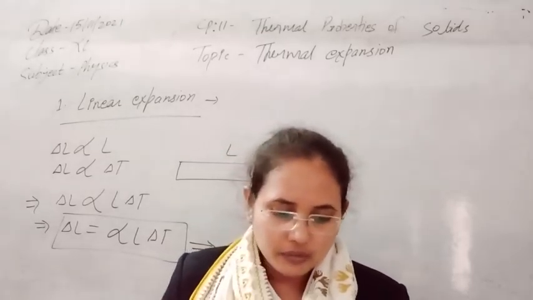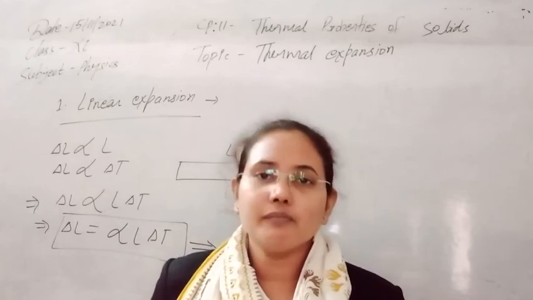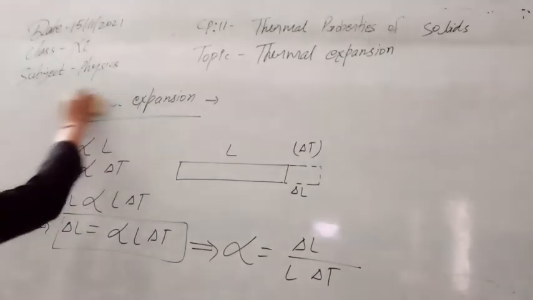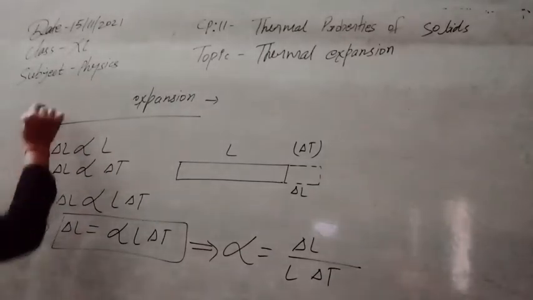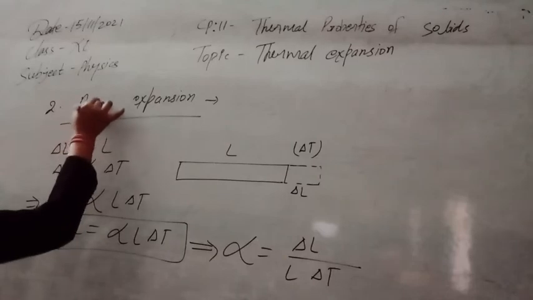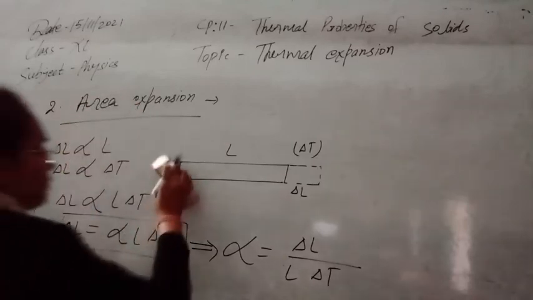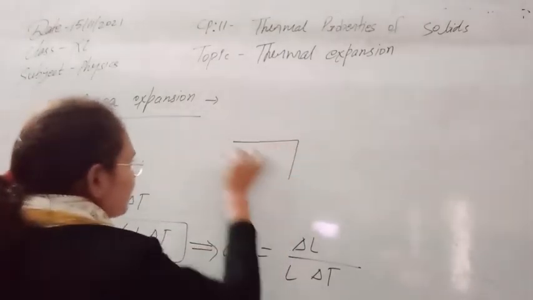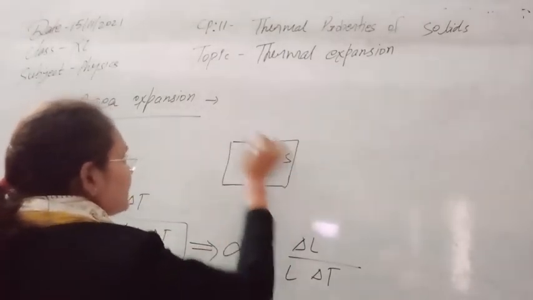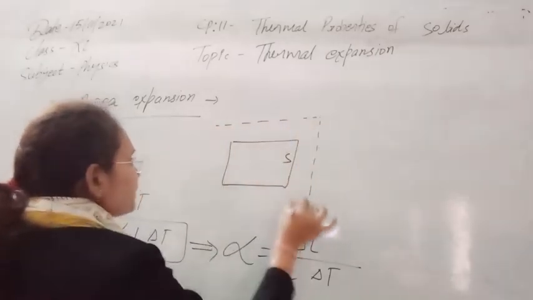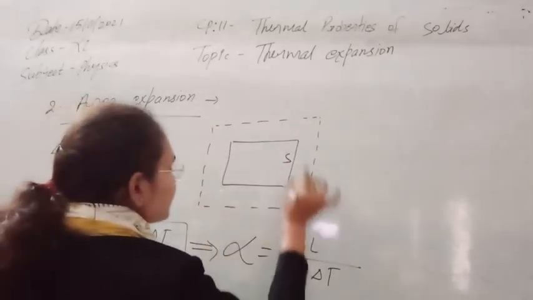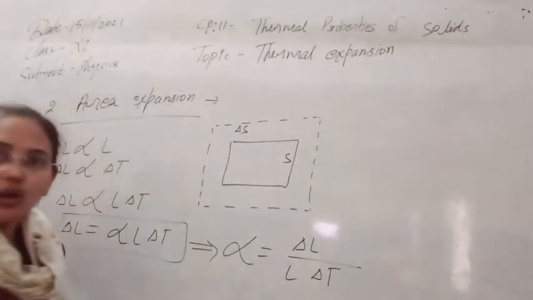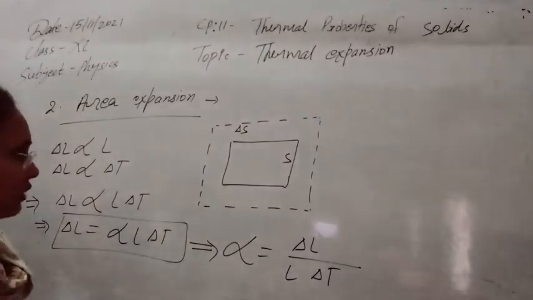The second type of expansion is area expansion. Let's see the second type of expansion while solids get heated, called area expansion. Suppose we have a body that has surface area S. When we start to heat it and increase the temperature, we see a change in its surface area on heating. This kind of expansion is known as area expansion.